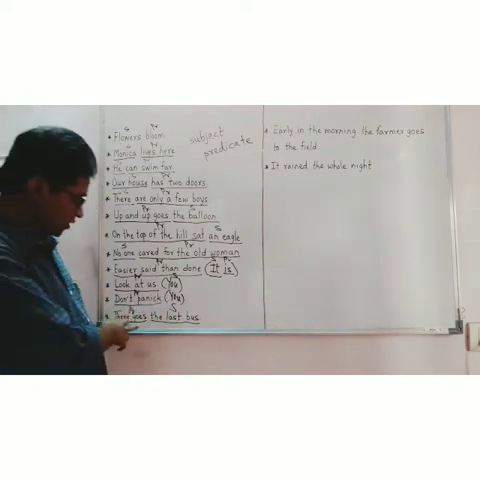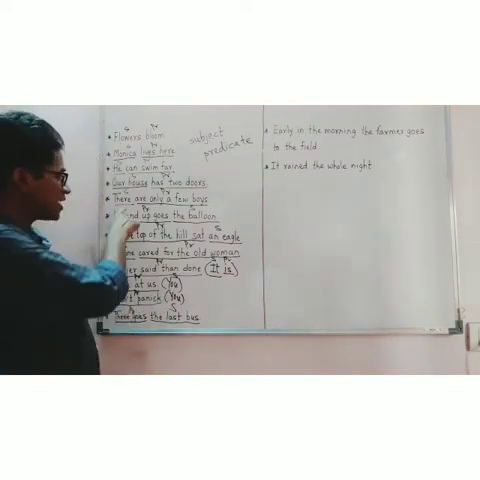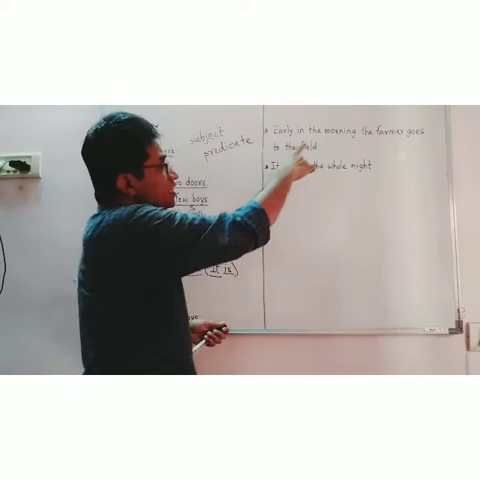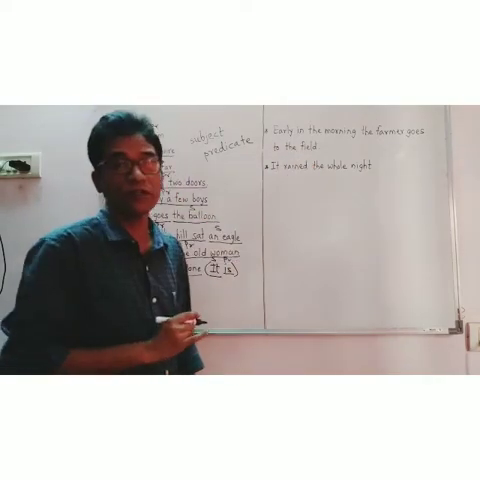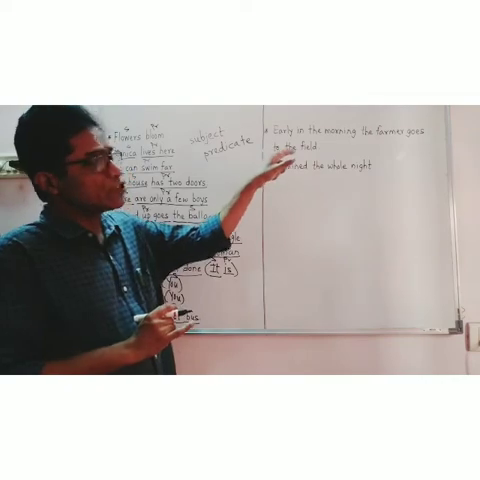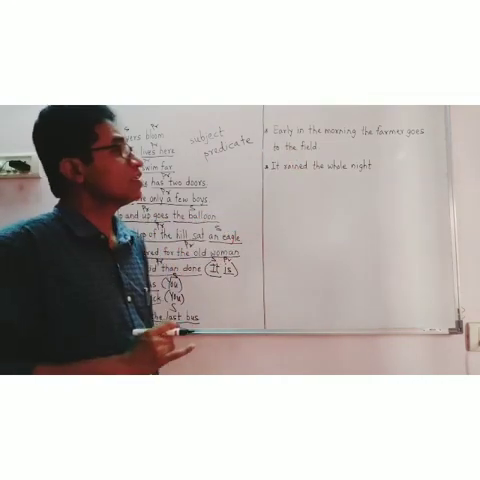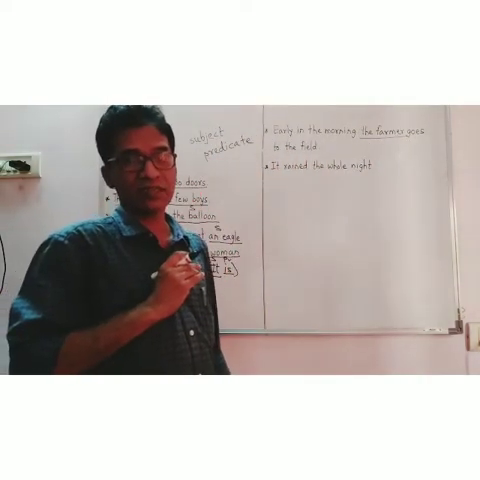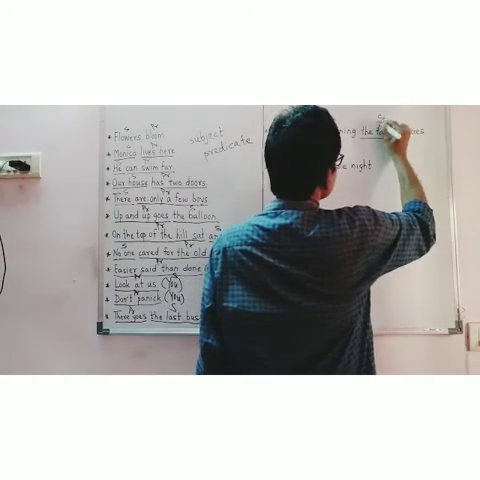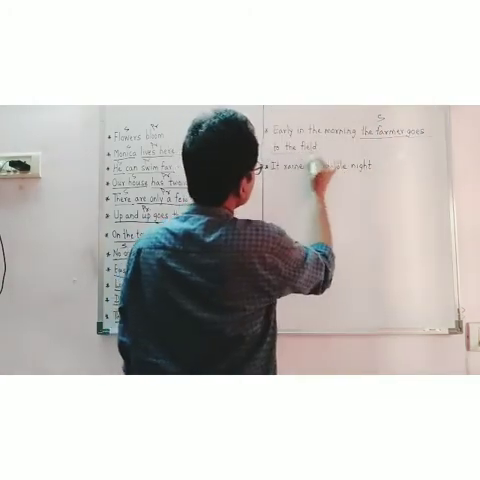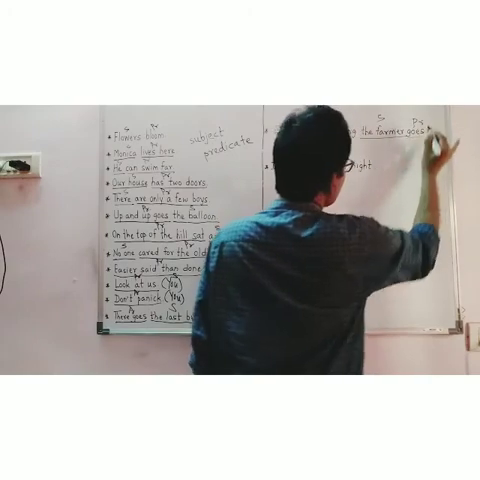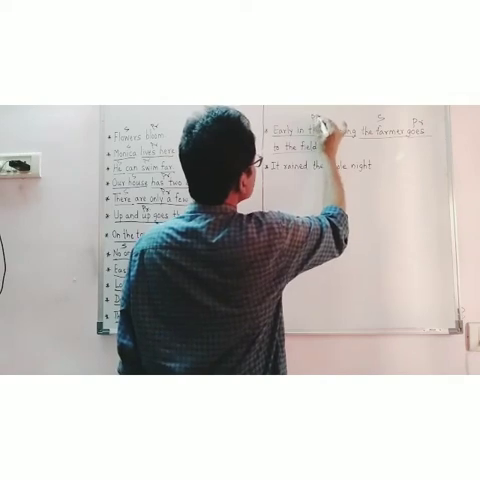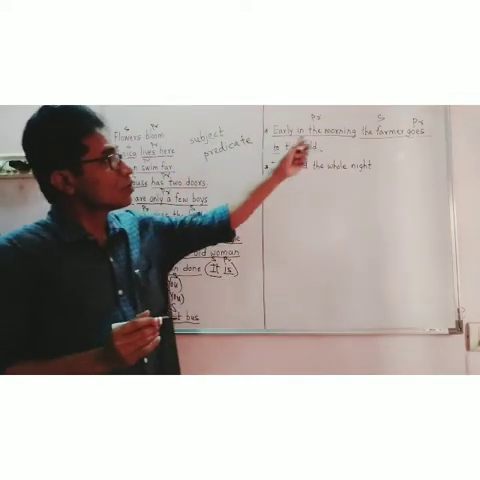Now we have just seen the difference between this sentence and this sentence. Let's go to the next sentence. Early in the morning, the farmer goes to the field. You have to give a little more careful attention here. Why? Because the farmer is the part which we name. Farmer is a person. This is the subject. And goes to the field, this part is the predicate. And at the same time, early in the morning says something about the subject. So this part is also the predicate.